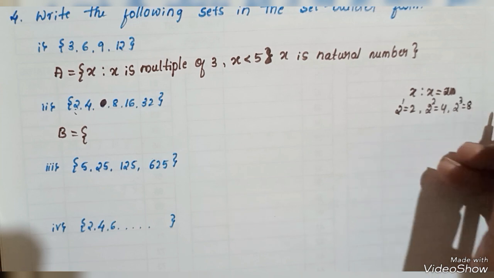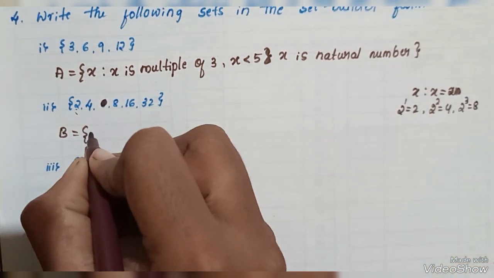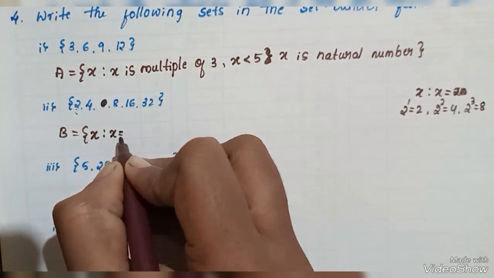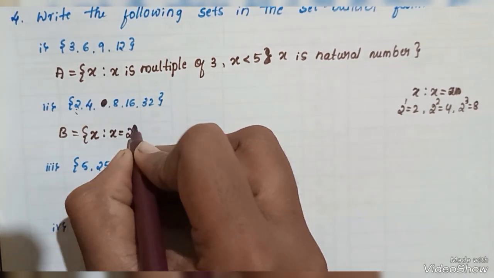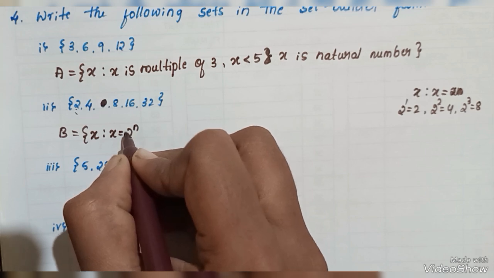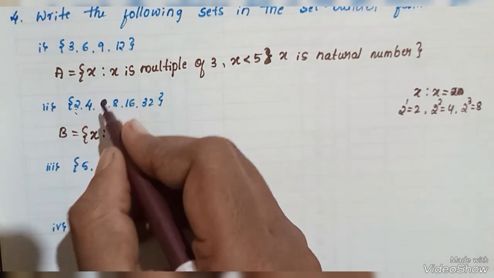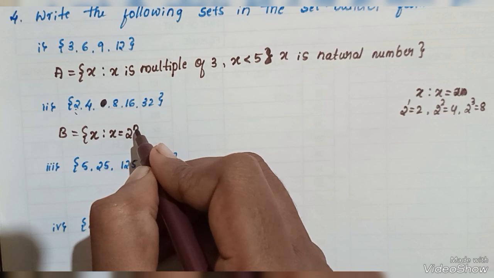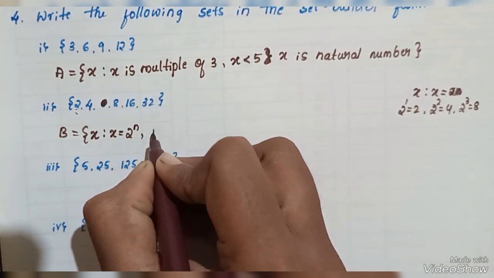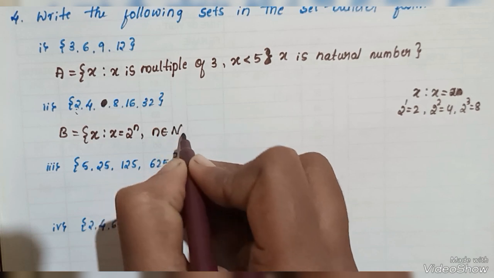There is a relation. Here x such that x is equal to 2^n. When we take the power 1 we get 2, and 2 to the power 3 is 8. So I can write n belongs to the natural numbers.